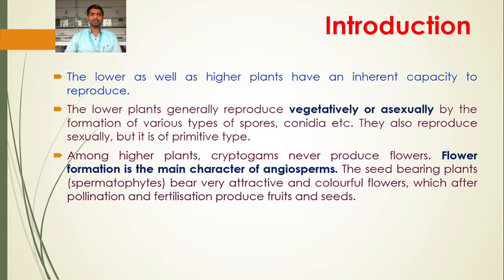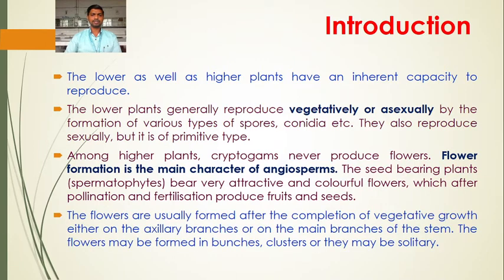The next event is the fertilization, where there is a union or fusion of male and female gametes to produce the fruits and then the seeds. So among the higher plants, cryptogams never produce flowers. Flower formation is the main characteristic of the angiosperm, and following pollination and fertilization produce fruits and seeds.